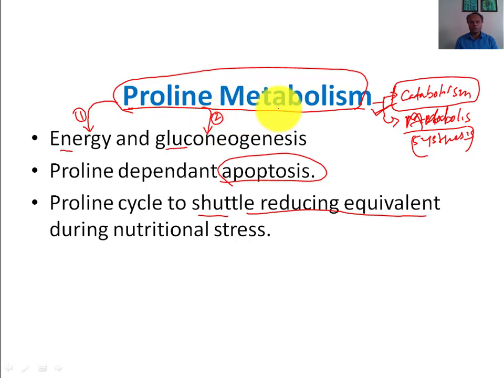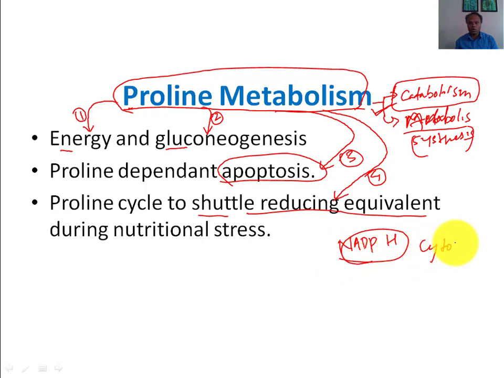Third, how is proline catabolism involved in apoptosis? Fourth, how does proline catabolism act as a shuttle system, transporting reducing equivalents, NADPH, from the cytosol to the mitochondria, where the reducing equivalent electron is utilized to produce energy? So we will talk about all these four questions.